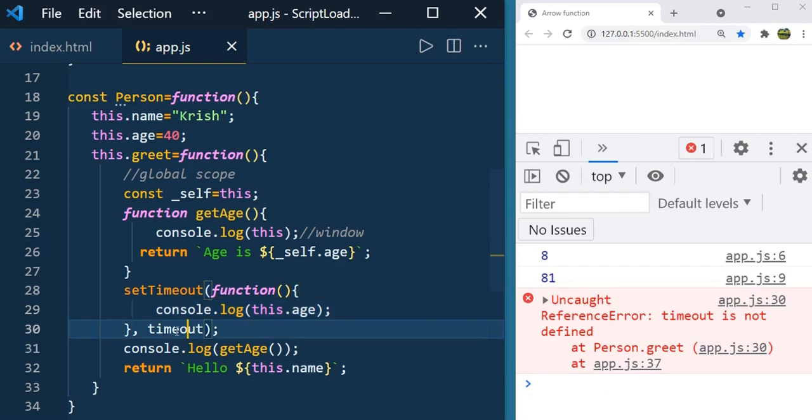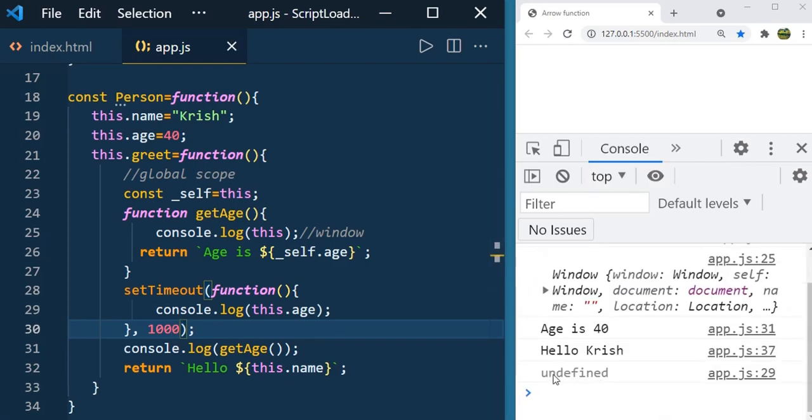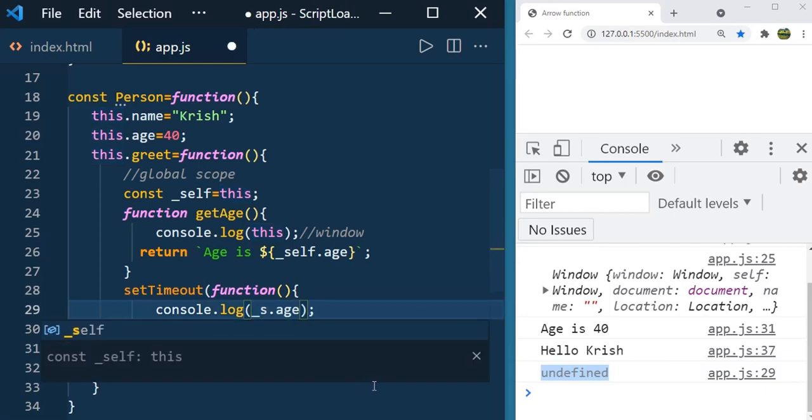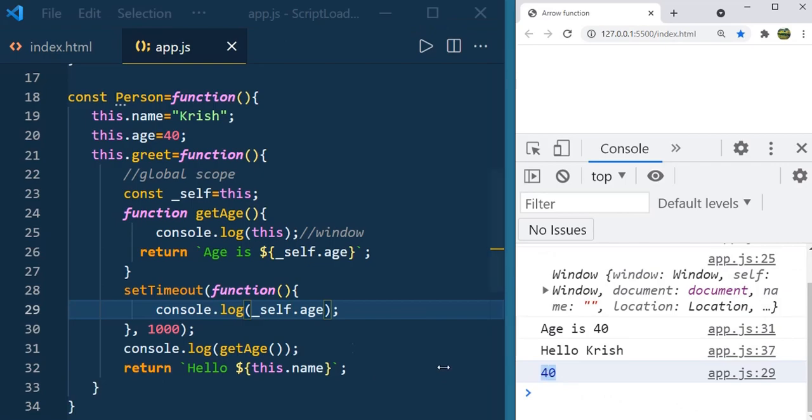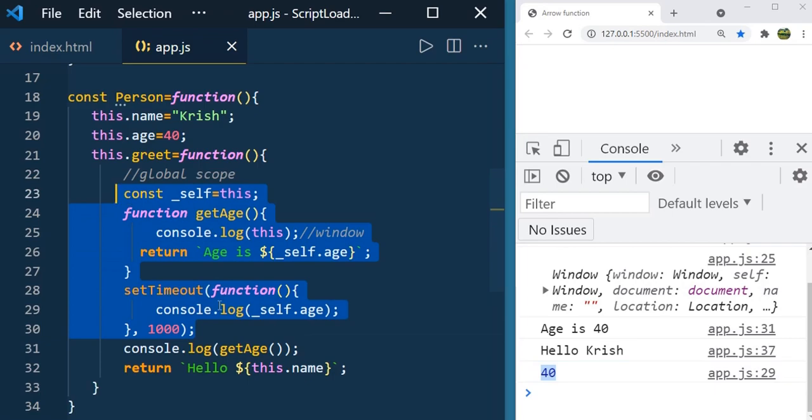Sorry, I have to define the timeout. I say 1 second. You can see the value undefined. Instead of that, if you use the underscore self, you get the value 40 after 1 second. I'm sure you might have come across this kind of usage, right?